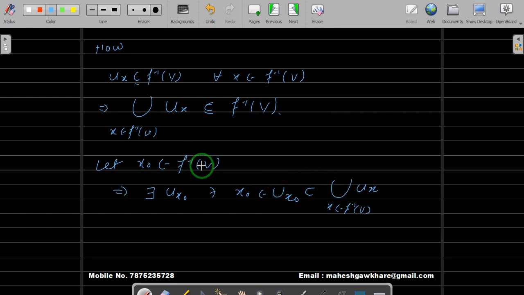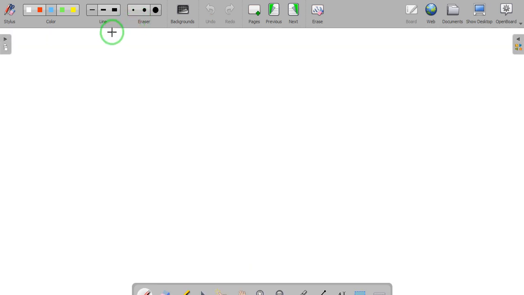So we have taken a point in f inverse of V, and we proved that the point is in the union. This implies f inverse of V is a subset of the union of U_x, x belongs to f inverse of V, and therefore